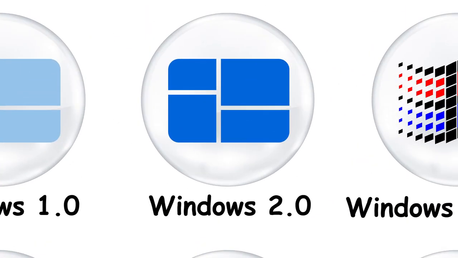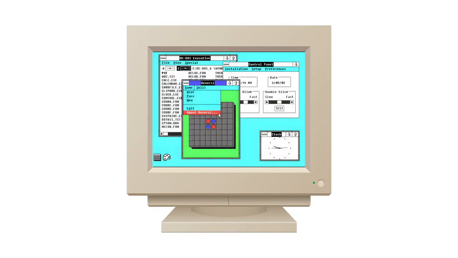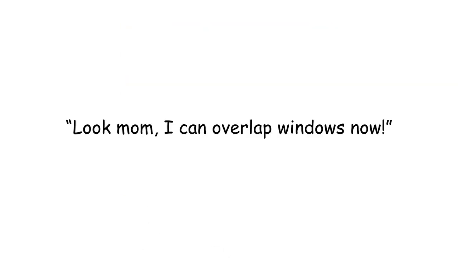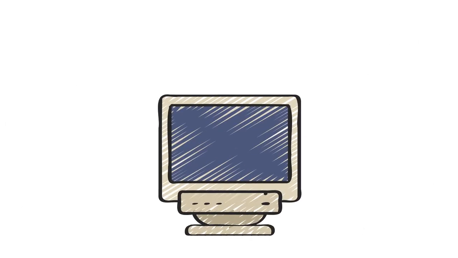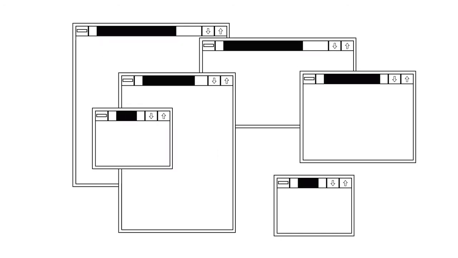Windows 2.0. Now they can touch each other. 2 years later, Windows 2.0 shows up like, "Look, Mom, I can overlap windows now." Huge improvement, especially because Microsoft Word and Excel appeared around this time. Multitasking was finally possible, as long as your computer didn't crash that day.